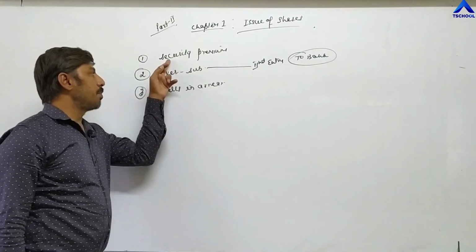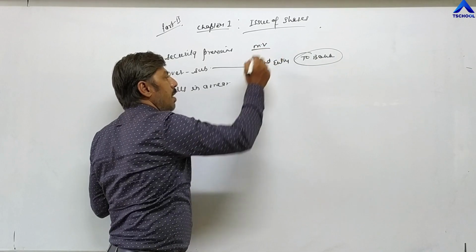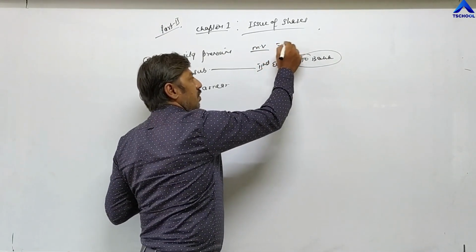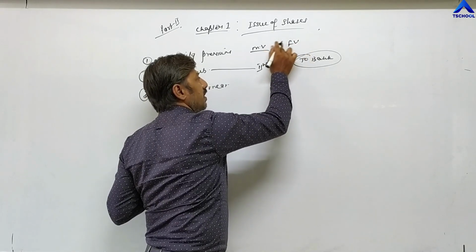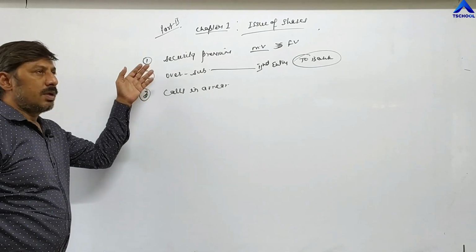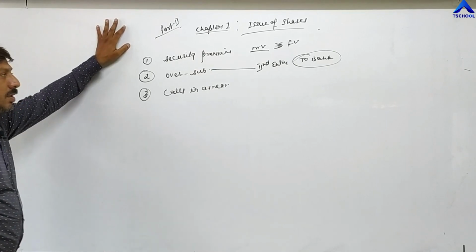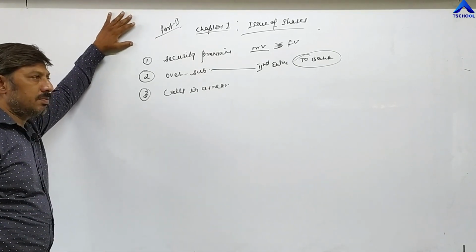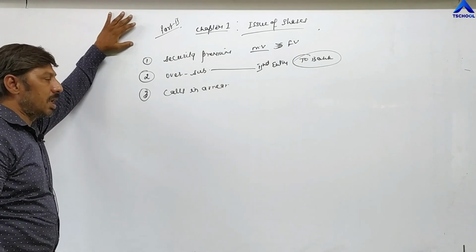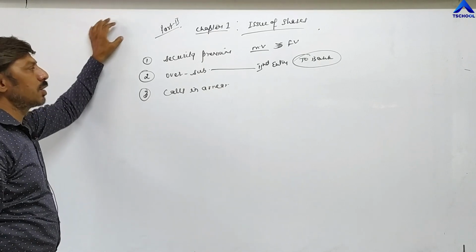The second problem is security premium. Security premium means whenever the market value, the amount demanded by investors, is more than the face value of the share, then security premium will be shown in an entry. It may be given at the time of application, at the time of allotment, or at the time of first call. In any entry, we can show security premium according to the question.